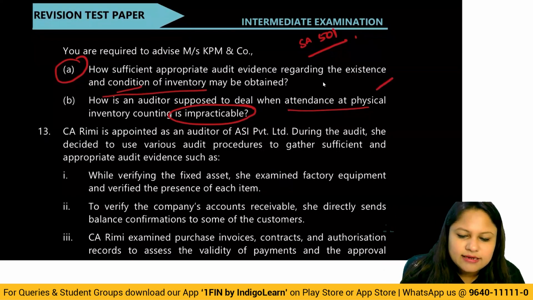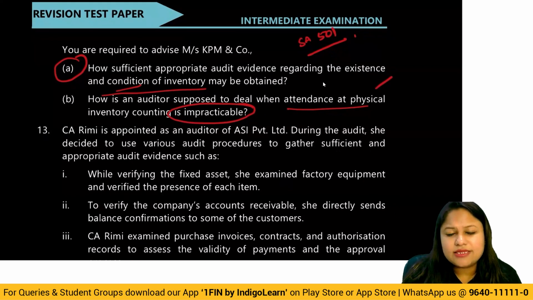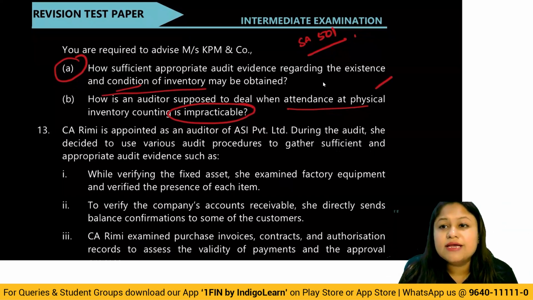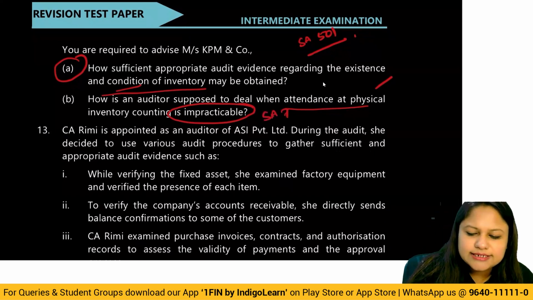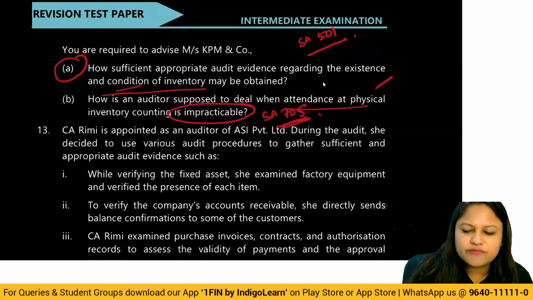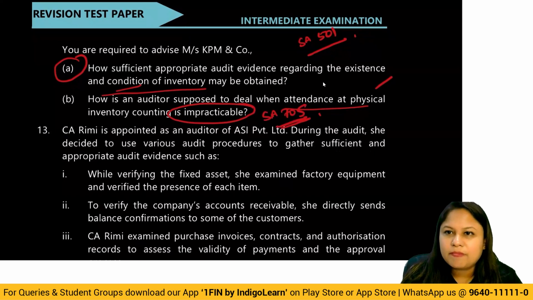Correct? Then, in case it is impracticable, you have to perform alternative audit procedures, like you can look into documentation or some subsequent invoices. And if that is also not possible, then we have SA 705, which tells us to give a modified opinion based on the given situation. You'll end up giving a modified opinion.